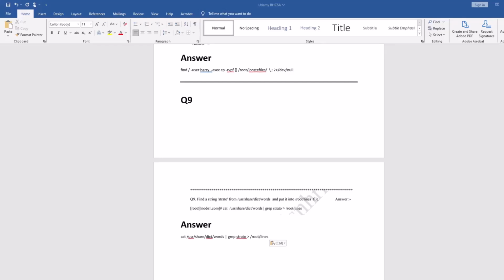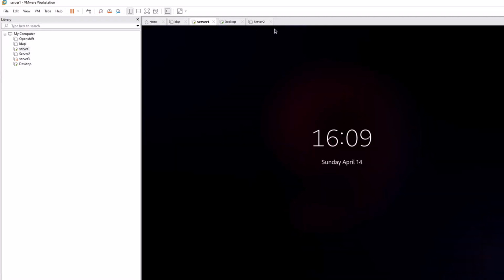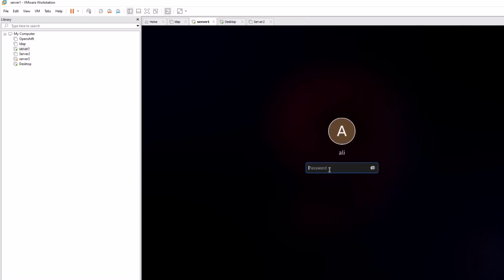Okay, so this is question number 9. In question number 9, you have to find some string from this directory. It's a very easy question, and it always comes in the exam. So what you have to do is just type, I will show you how you can do this question. One second. Where is server one? Yes, this is your server one.